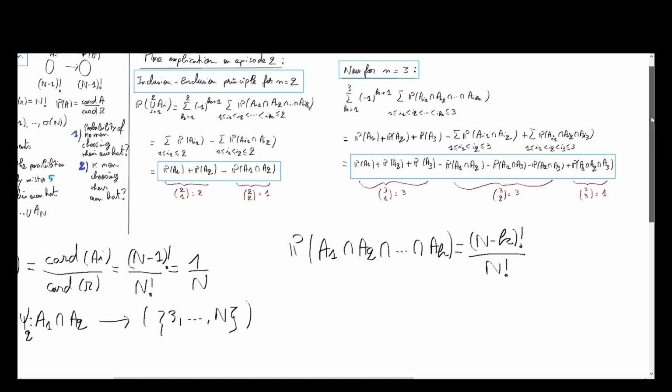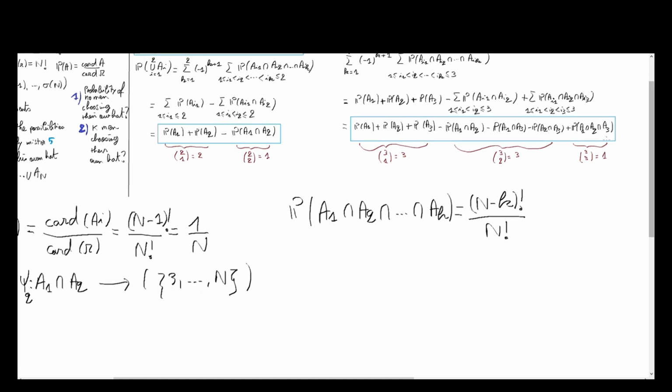And what we have just seen about the number of terms appearing in our summations here and there, we can say that we have k choose n terms in the summation.